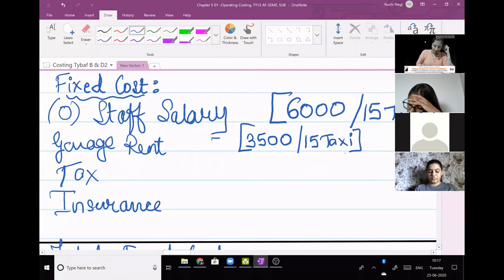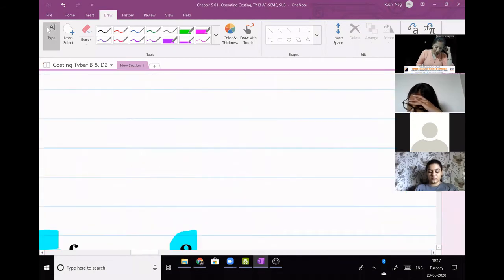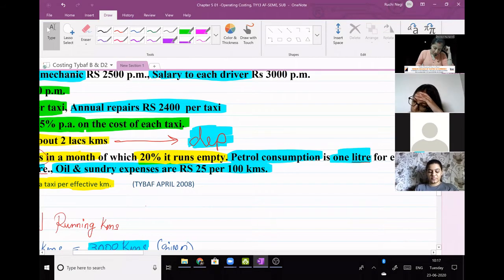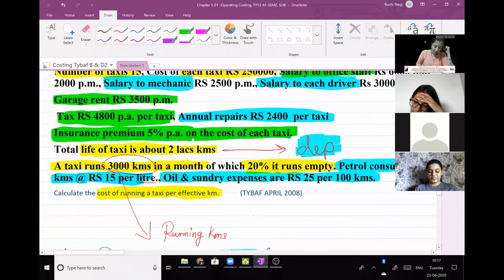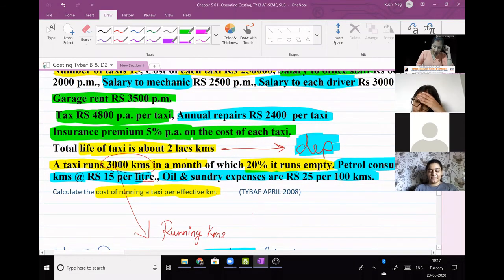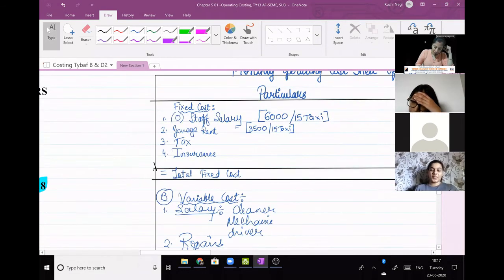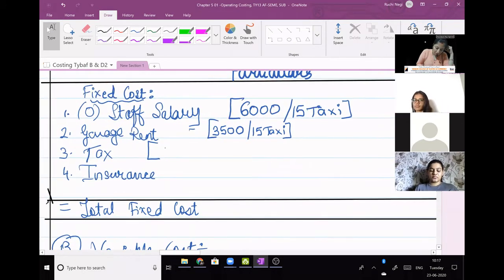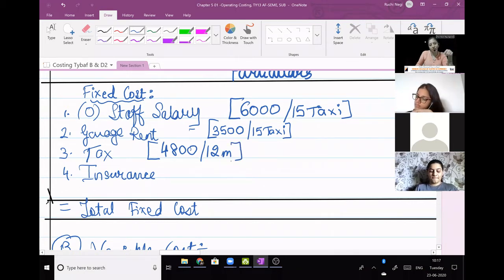Okay, next, taxes. Taxes 4,800 per annum per taxi. 4,800 is per annum. Now this I'll have to convert into 1 month. So divide it with 12 months. And don't divide it with 15 because it is for one taxi.